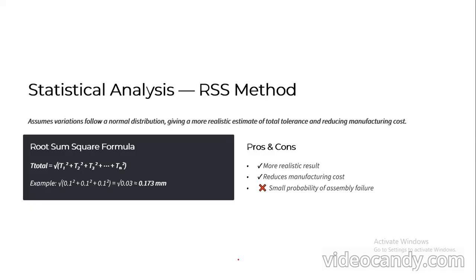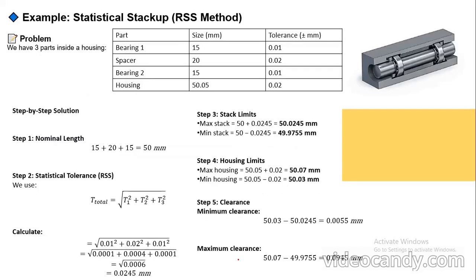So it has some advantages: it gives more realistic results, it reduces manufacturing cost, and finally the probability of an assembly failure if you implement RSS is very, very negligible. Next we are going to see the same example which we used for the worst case, for this statistical stack up of the RSS method.